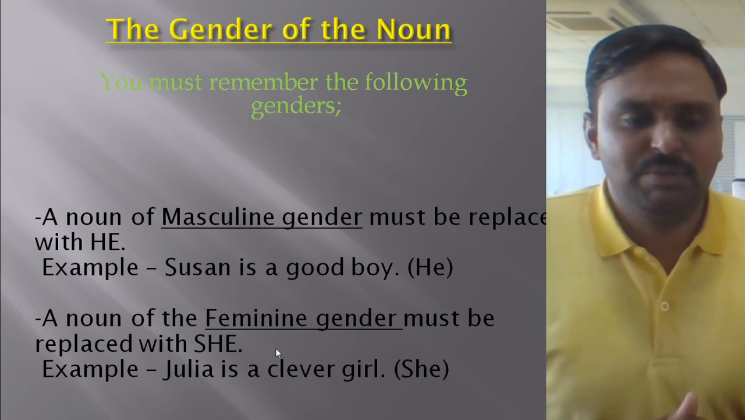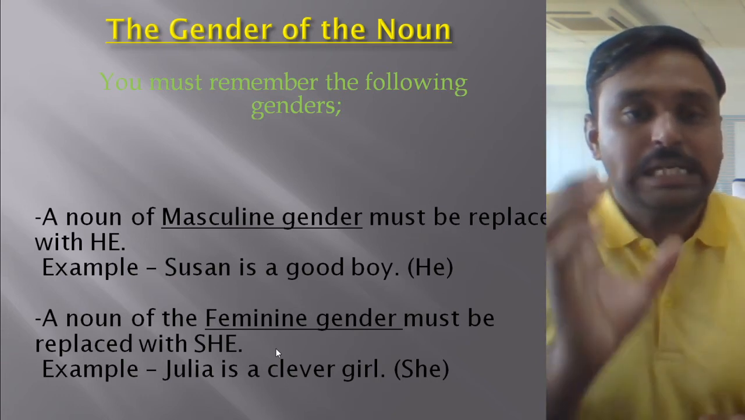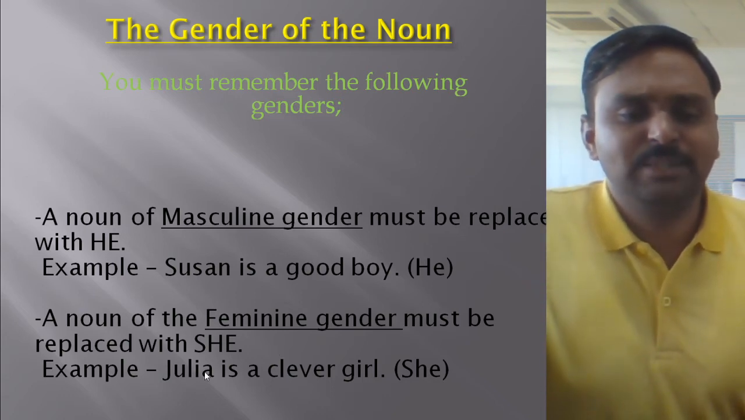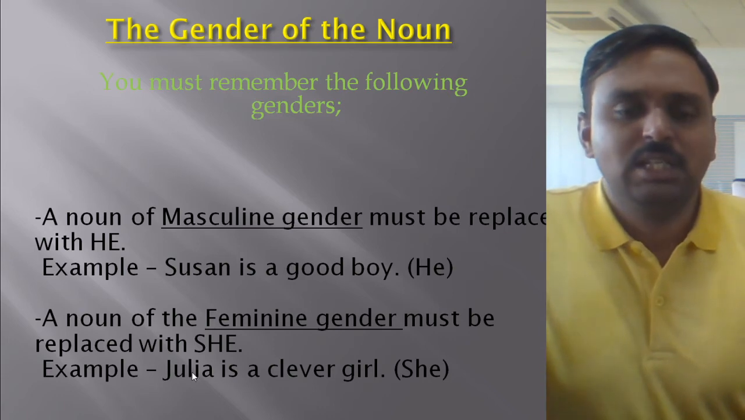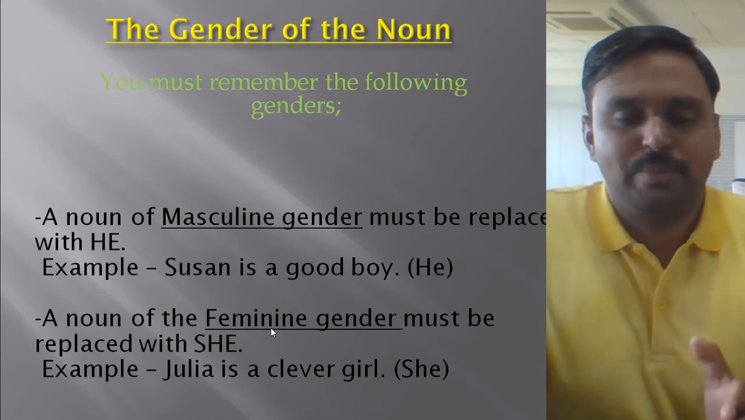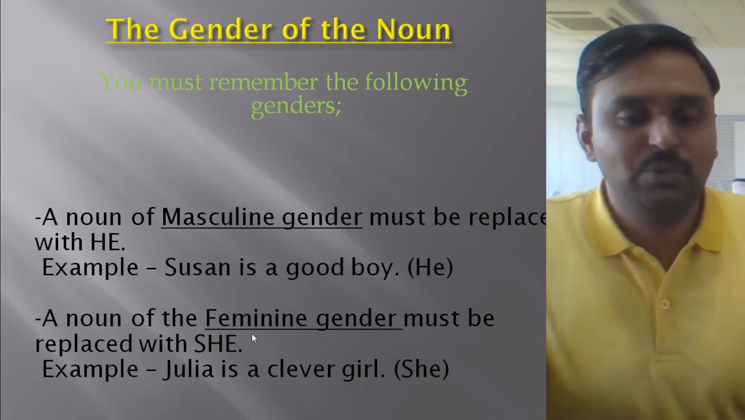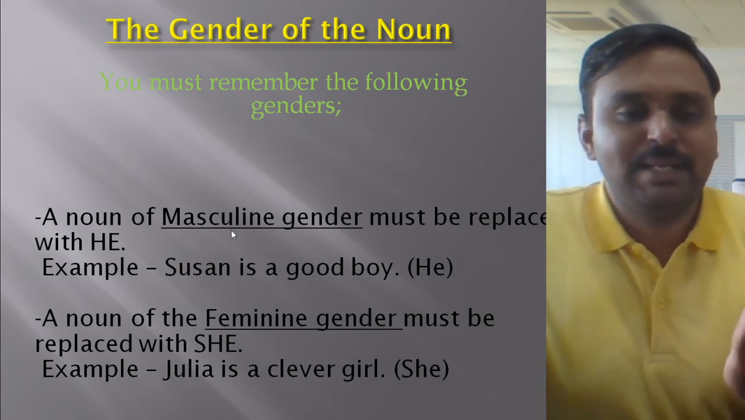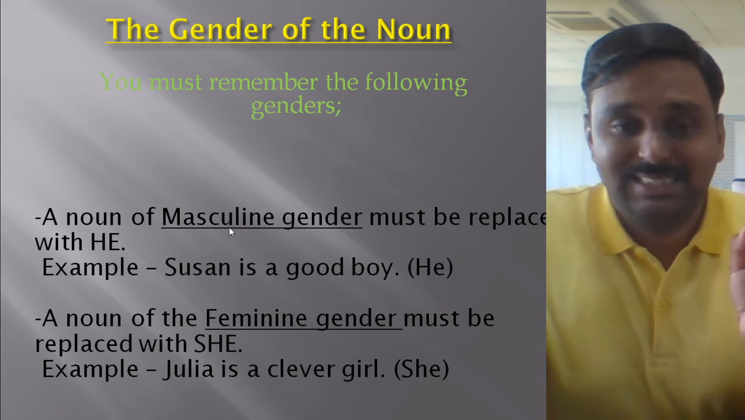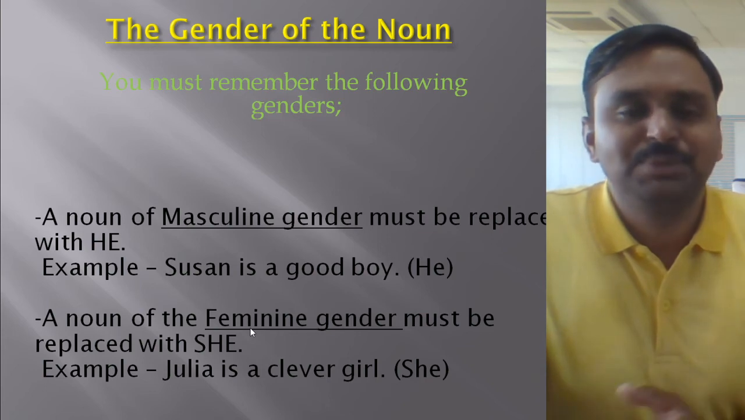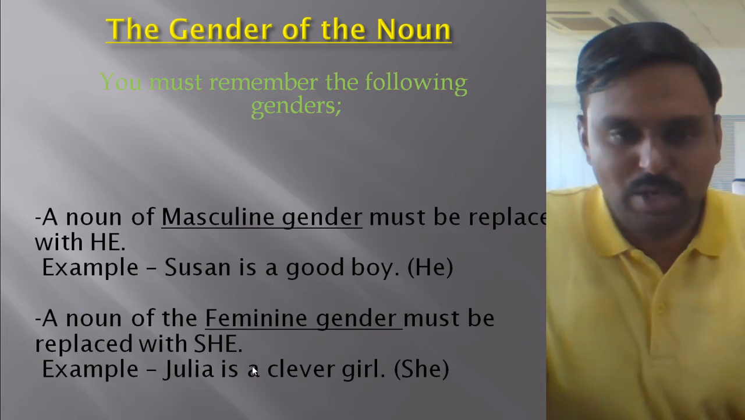Now when we talk about feminine, you must replace that particular noun with the word she. Look at the example. Julia is a clever girl. Here Julia must be replaced with the word she because of the quality of feminine gender. That's the important point we learn from feminine gender and masculine gender. Remember that masculine gender talks about a male category, male kind, male gender. Feminine gender talks about a girl or a female gender, female category. That's the important point here.